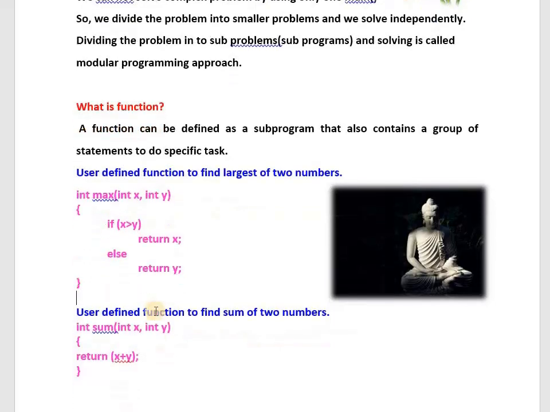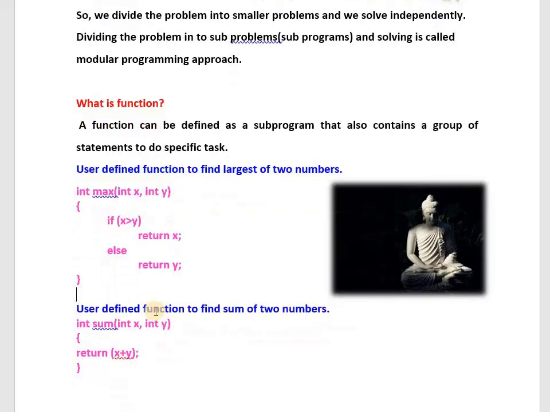See one more small program, a subprogram or a function. Here the program started. Here the program completed. What will this program do? This program will take two values, make a sum and give it back. That's all. What is the function name? Sum. It takes two values. It gives one value back. What does it do with these two values? It makes the sum. It returns. That's all. It is one more function or small program.